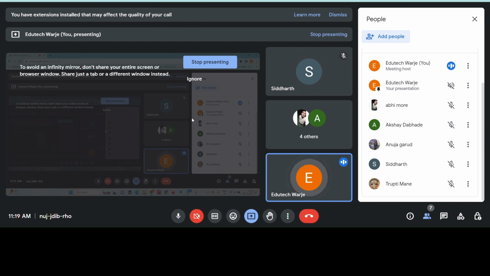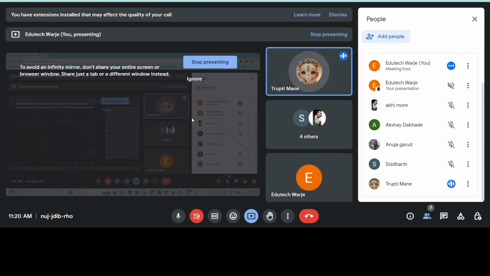Now a question for you, Trupti. When will you use a lambda function? For example, we want to add two numbers. In a regular function, we have to write more than two lines to execute that code. But in a lambda function, we can run that functionality in one line. So if you want to reduce the code, then we can use the lambda function.